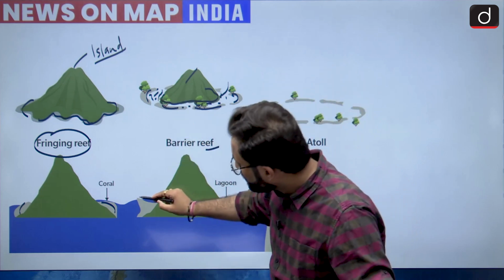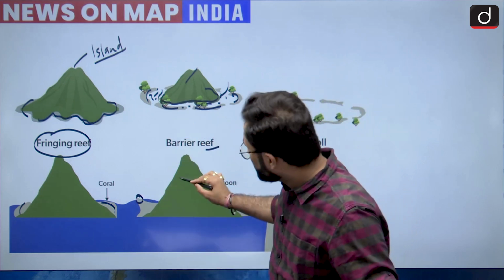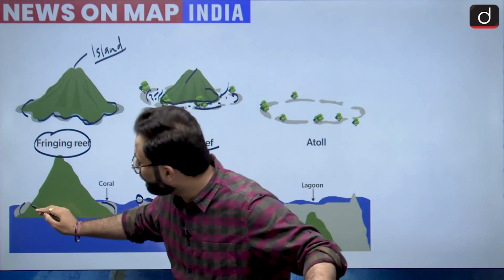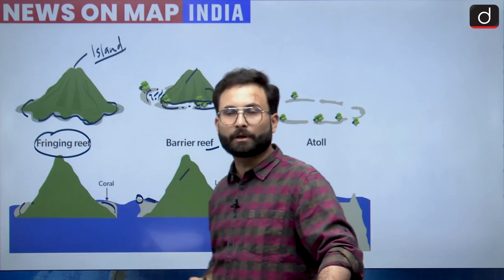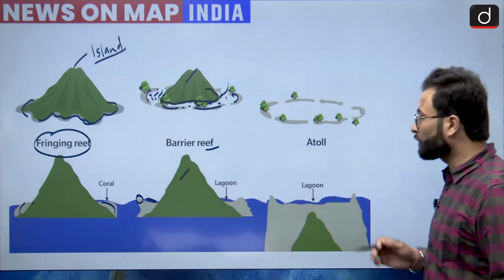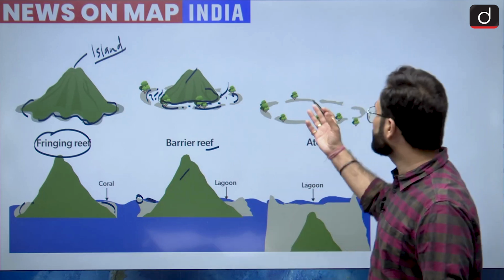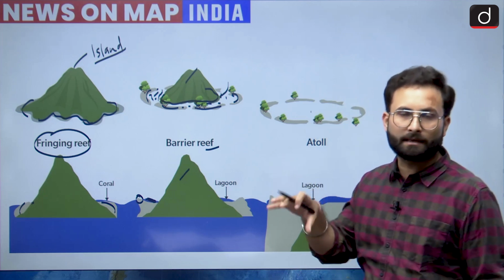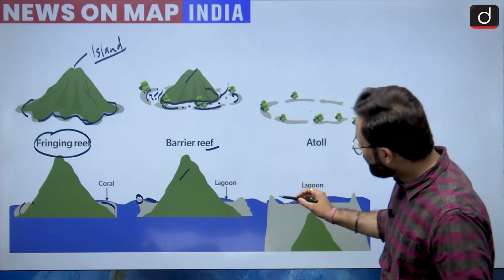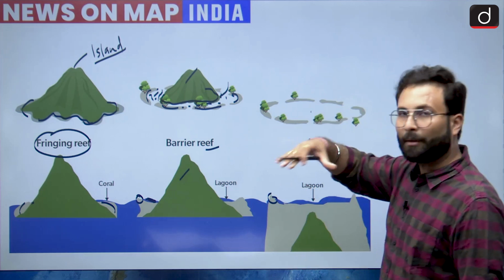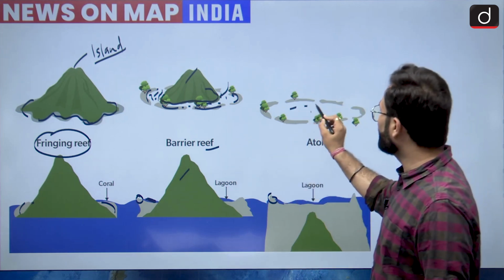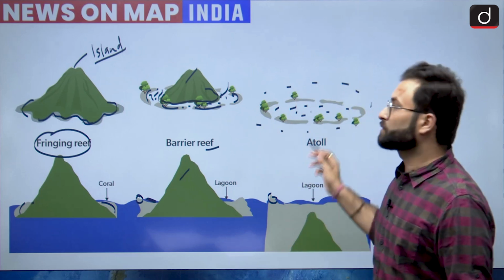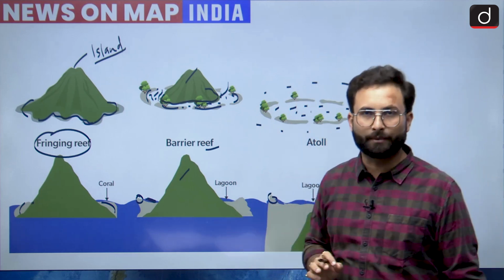Here you can see this reef is looking outside, and this is the island, but there is some water as well. In the earlier case we did not have any water between the island and the reef. Then there are atolls. Atolls are where these reefs have some kind of depression in between, and in that depression water gets accumulated. You will see a ring-like structure from above. In the middle they will have ocean water, and outside also there will be ocean water. Such atolls are found in your Lakshadweep.